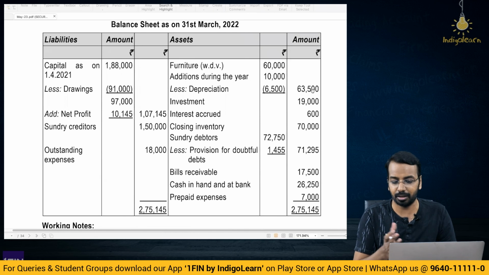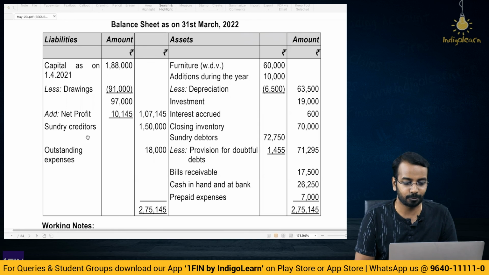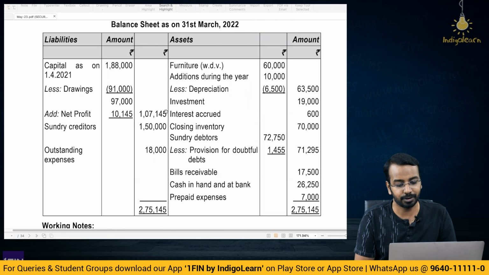Furniture 63,500. You have the breakup, opening, purchases and depreciation. Investment from the information in the question. Interest accrued on investment. Closing inventory as per the information in the question. Sundry debtors, again, the information is there. Bills receivable we have calculated. Cash in hand and cash at bank, it's already there. Prepaid expenses, it's given in the question. Capital less drawings plus profit, closing balance, sundry creditors and outstanding expenses, right?